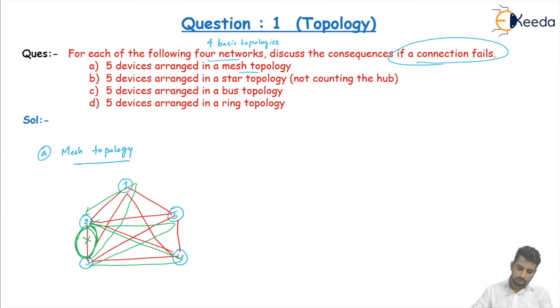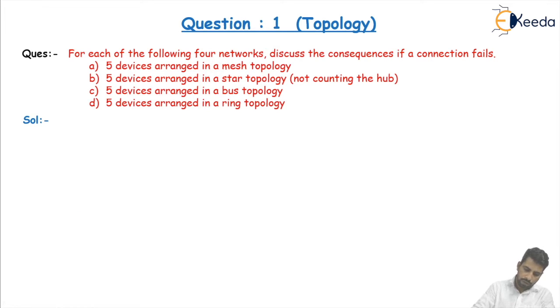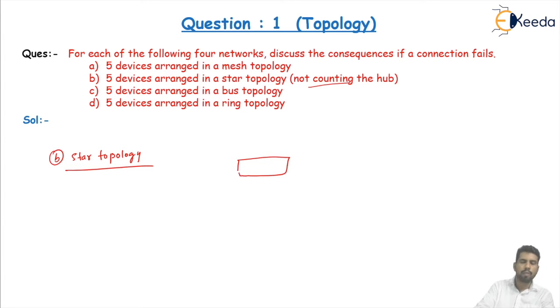Now the second question is about 5 devices arranged in a star topology, not including the hub. In star topology, we know we have a central controller called a hub or switch.